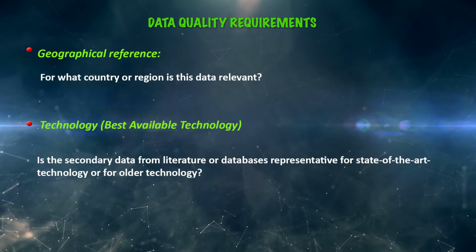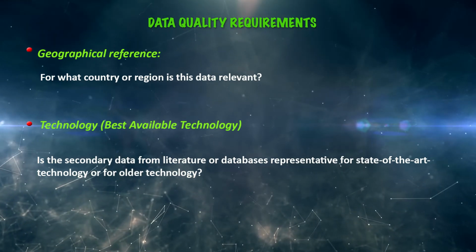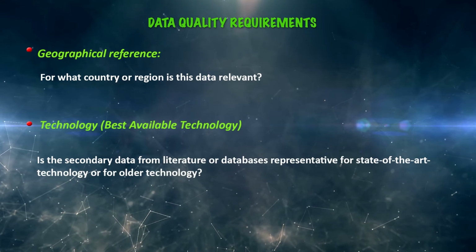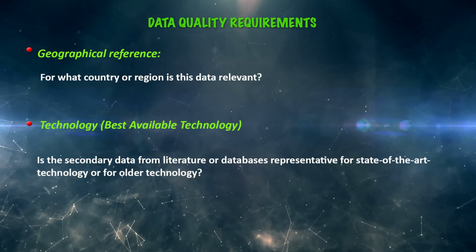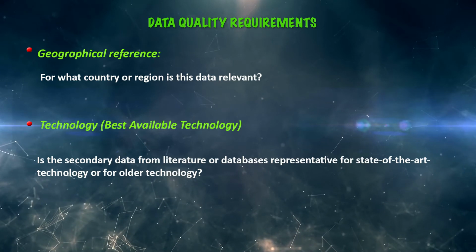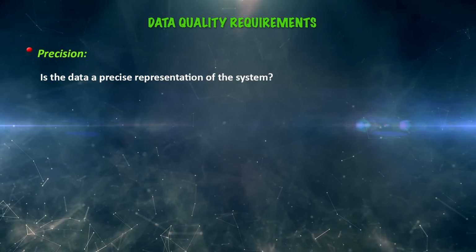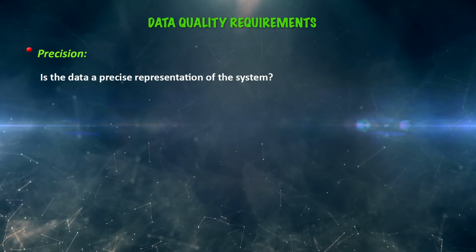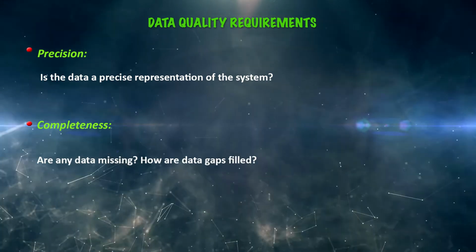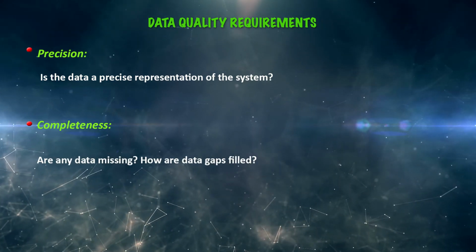That means from which country or region is this data generated or relevant. Next comes the technology. That means is the secondary data from the literature or the databases representative for best available, state of the art technology, or for older technology, and which one we have to select. Also most important, precision is required. That means is the data a precise representation of the system or not. Coming to completeness, are any data missing or not? How are data gaps filled? Representativity, consistency and reproducibility also matter a lot, that is, whether the data is representative, consistent and can be reproduced.